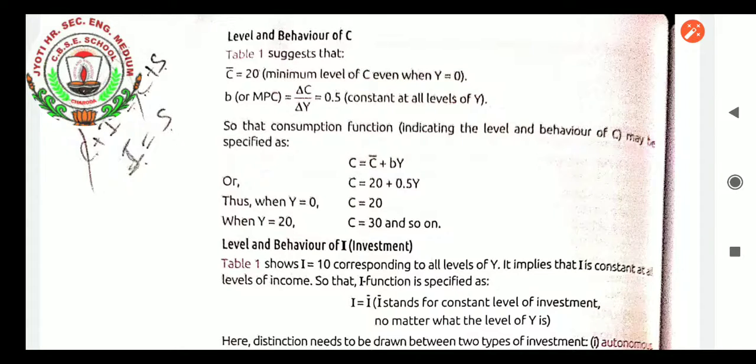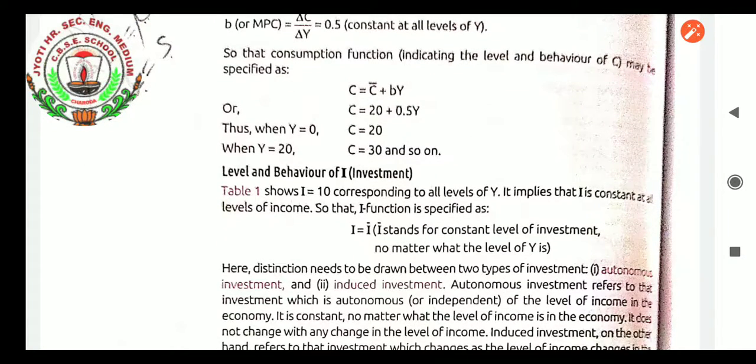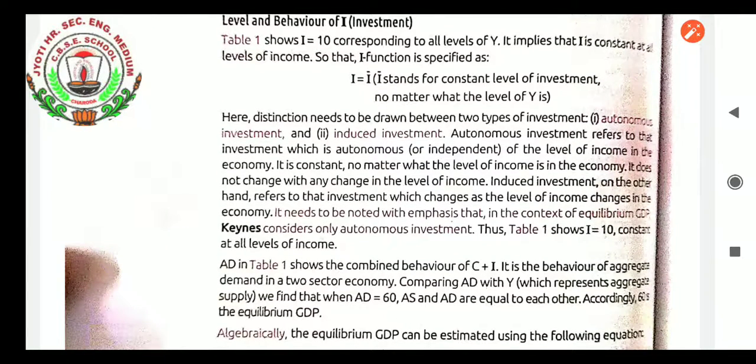Now let us proceed. Level and behavior of I, investment. Table 1 shows I equals 10 corresponding to all levels of Y. It implies that I is constant at all levels of income. So the I function is specified as I equals I bar, autonomous investment, which stands for a constant level of investment no matter what the level of Y is. Here a distinction needs to be drawn between two types of investment: autonomous investment and induced investment. Autonomous investment, students, is that investment when income is 0, which is autonomous or independent of the level of income in the economy. It is constant no matter what the level of income in the economy.